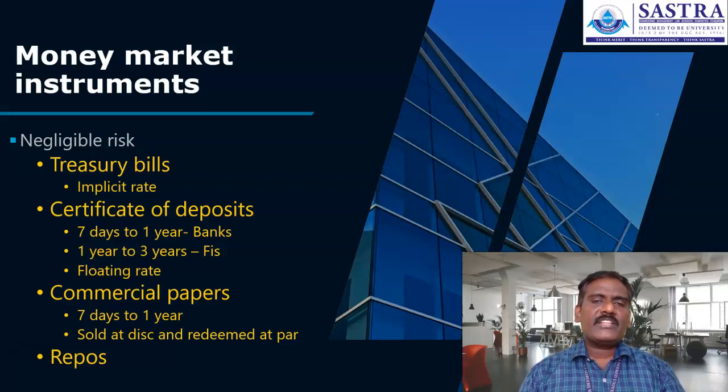It is issued at a discount and redeemed at par. It means there is no explicit rate of interest; an implicit rate is applicable for this instrument. We call it treasury bills.